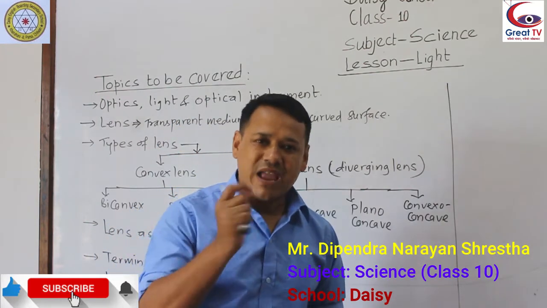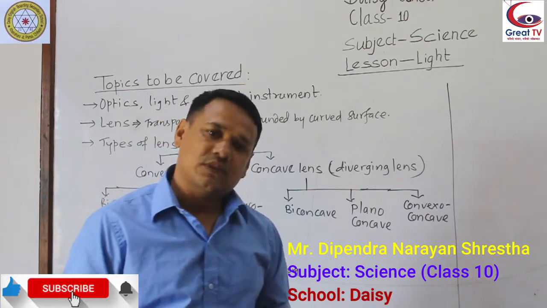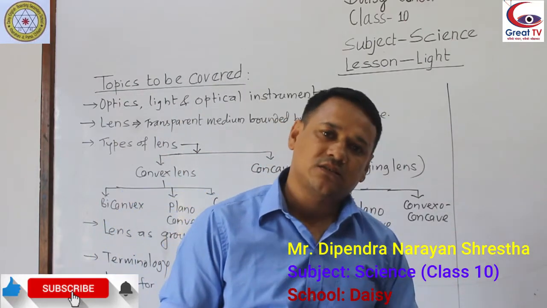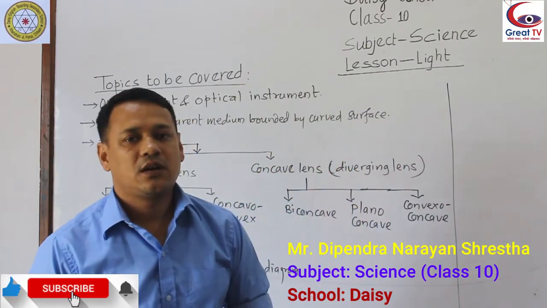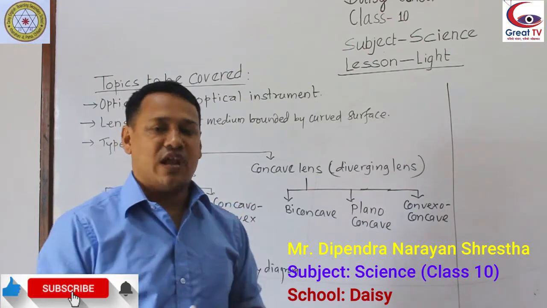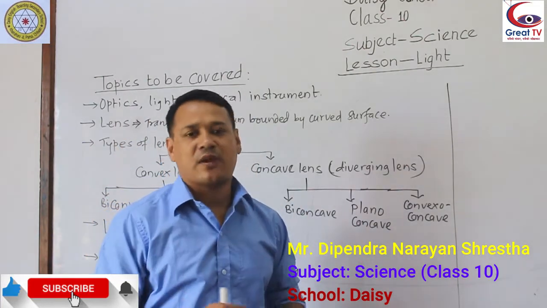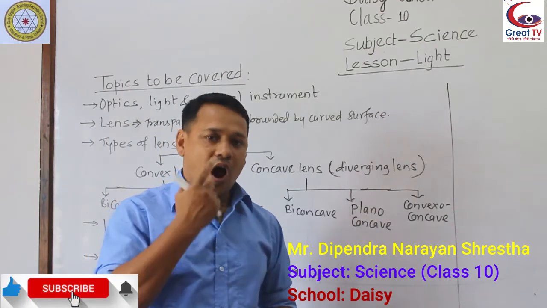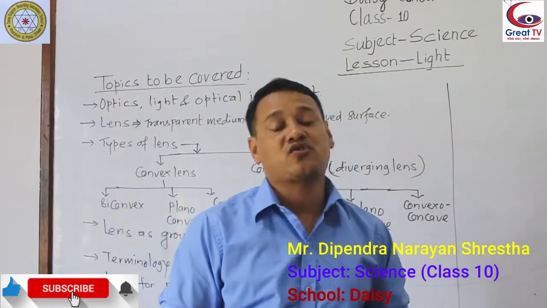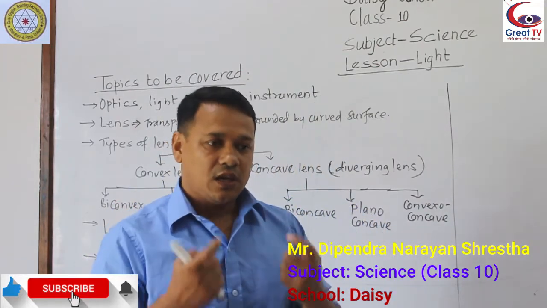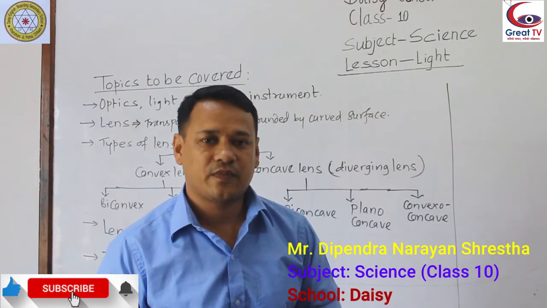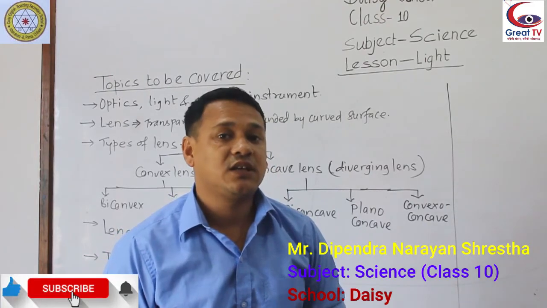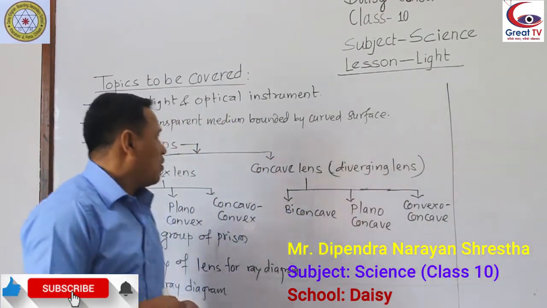Microscope, to see micro particles, micro objects, is an optical instrument. Telescope, to view very far distant objects, is an optical instrument. Those which consist of a lens which can alter the size of the image of an object are optical instruments. And our eye is also a natural optical instrument, you can say, because in the human eye also there is a lens. The same lens is used to capture the image of an object. That's why we can see. Okay, so that is the lens.